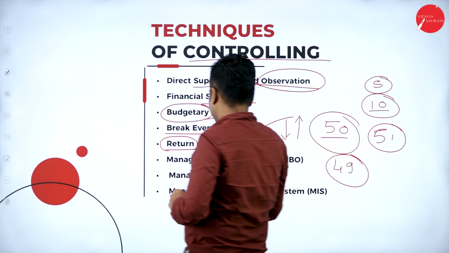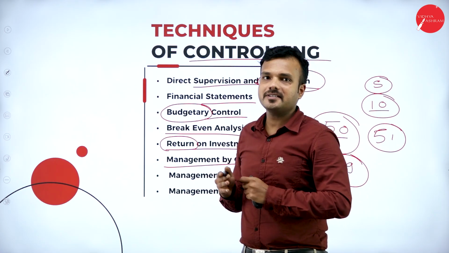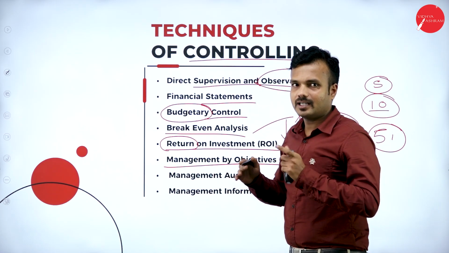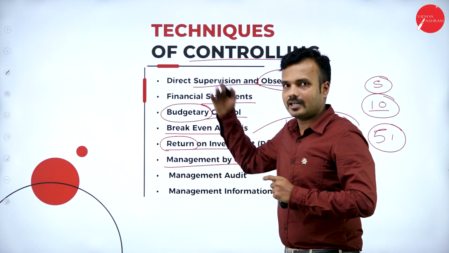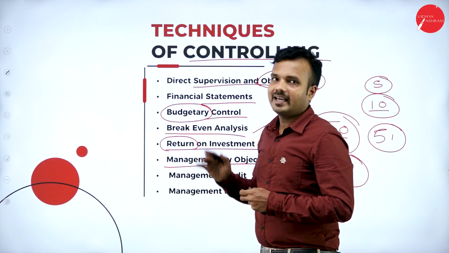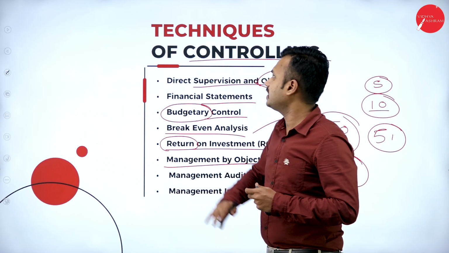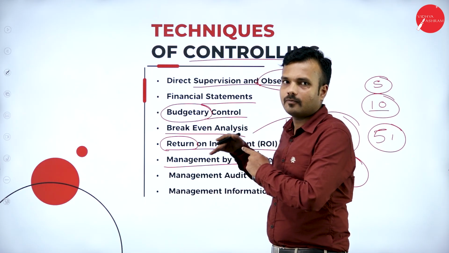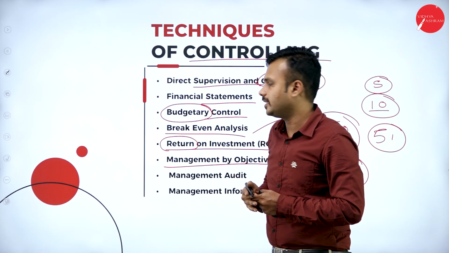Management by objectives. As we studied in the previous session, management by objectives and management by exception are the two things that influence the process of coordination. These are the two topics that we studied in the previous session, and they also help as techniques of controlling.